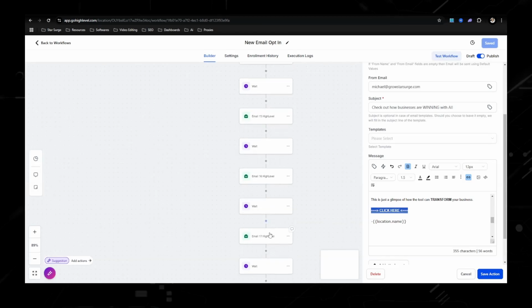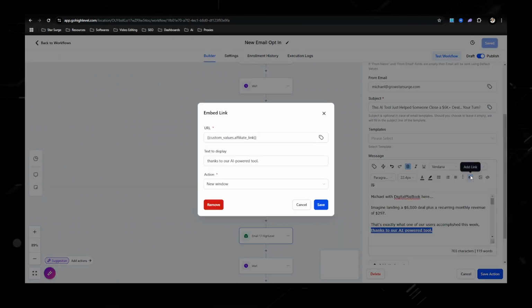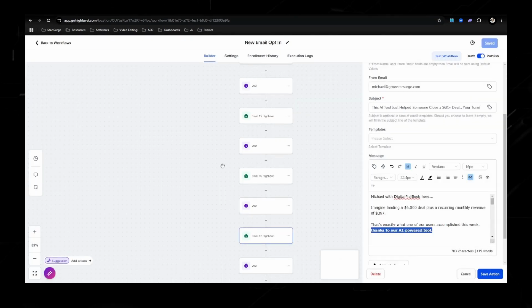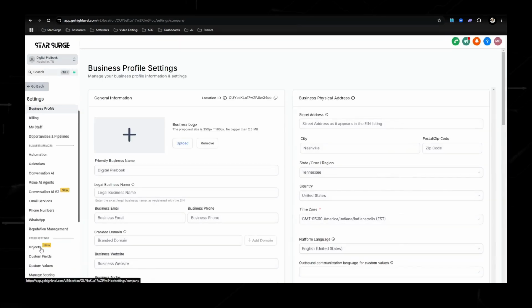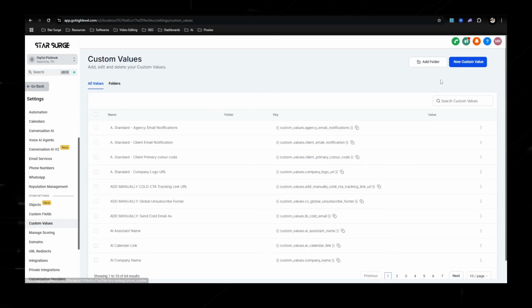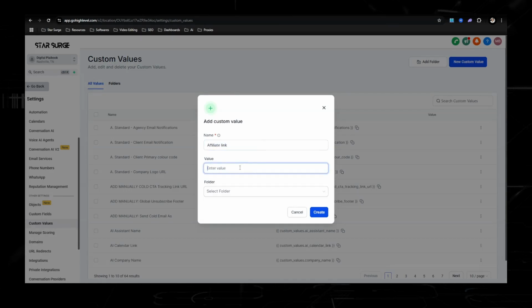Let's just go down here again. Email number 7, you see where it's highlighted. This is where your affiliate link would be populated. And all you have to do is we're going to go back to workflows, go to settings, go to custom values, and then we are going to hit create new affiliate link and then post your affiliate link.